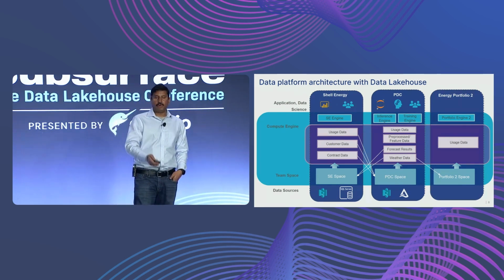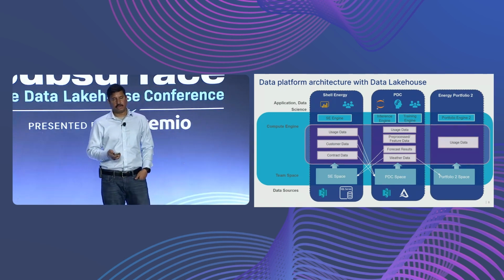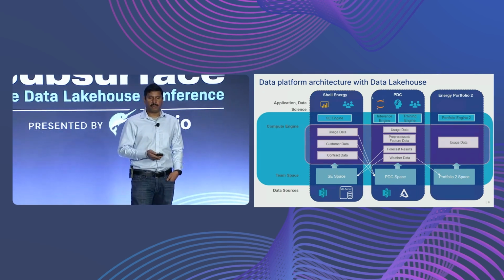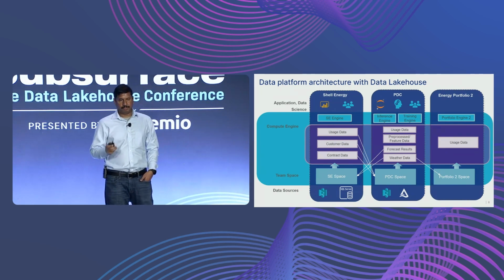And one more thing I wanted to point out here: we get weather data. So we have a large amount of historical weather data that we store. And tomorrow in future, if there is a new energy portfolio company that, let's say, wants to come and use the weather data, we can easily share it. We don't have to get the data again or copy it or move it to them. We can simply share it through Dremio for them.